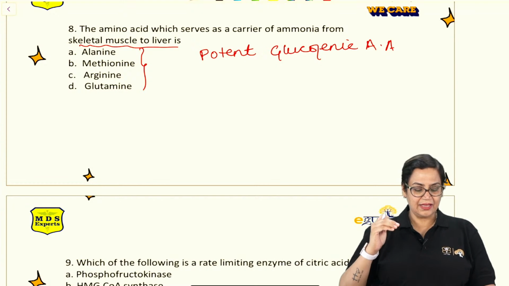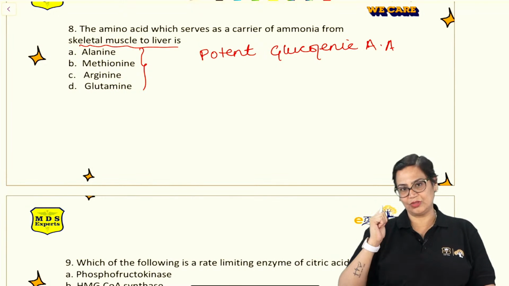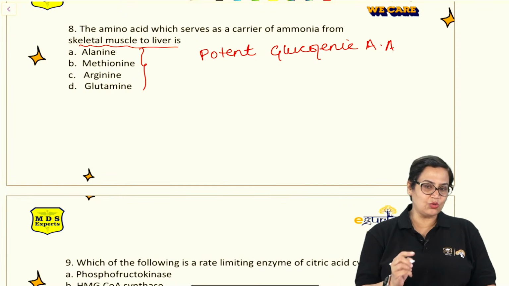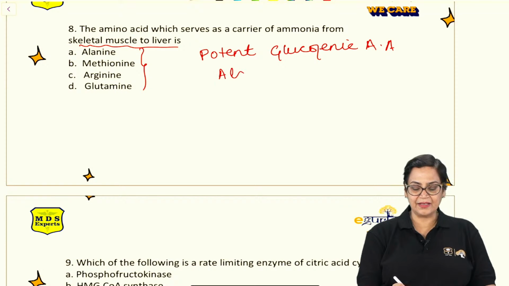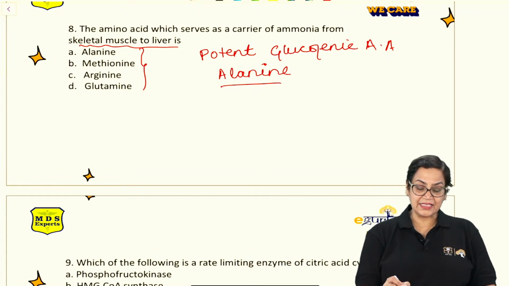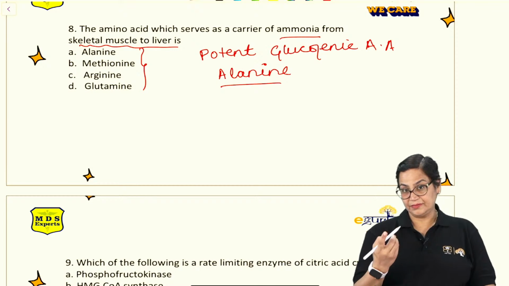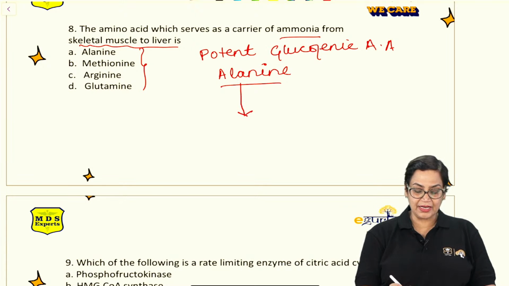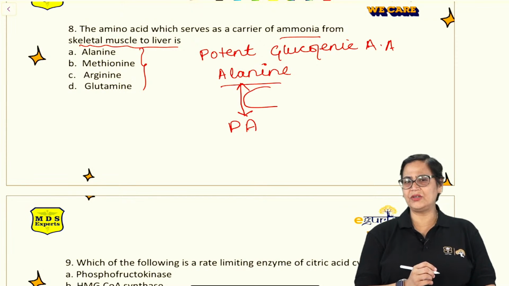Options are alanine, methionine, arginine and glutamine. Let me tell you, the most potent glucogenic amino acid is alanine. And the question is, which serves as a carrier of ammonia? Alanine, by a one-step reaction, is converted into pyruvic acid. And obviously, this is a very, very important reaction.